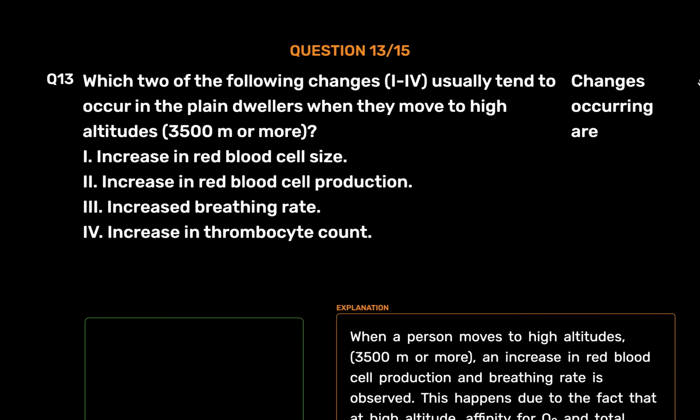When a person moves to high altitudes, 3,500 meters or more, an increase in red blood cell production and breathing rate is observed. This happens due to the fact that at high altitude, affinity for O2 and total atmospheric pressure decrease, which causes hypoxia, decrease in O2 level in body. In order to cure hypoxia, body increases erythropoiesis, i.e. RBC production and the breathing rate.